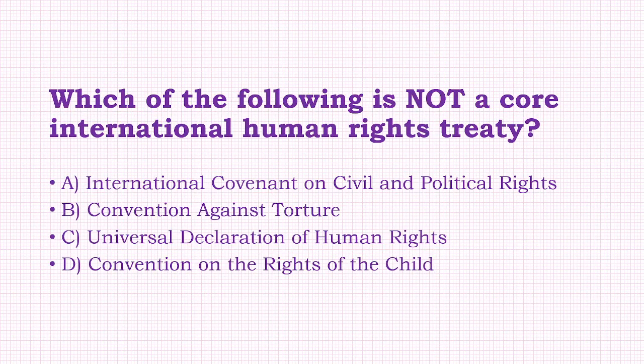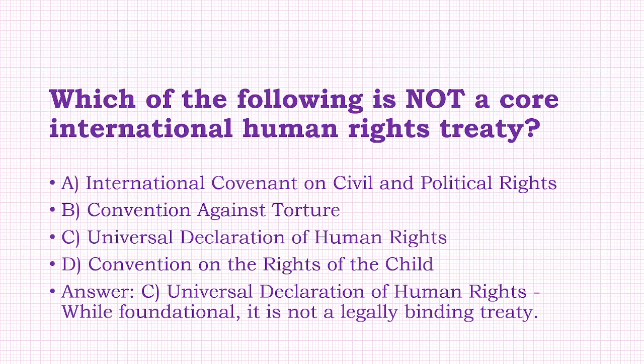Which of the following is not a core international human rights treaty? Option: International Covenant on Civil and Political Rights, Convention Against Torture, Universal Declaration of Human Rights, Convention on the Rights of the Child. Answer of this question is option C, that is Universal Declaration of Human Rights. While foundational, it is not a legally binding treaty.